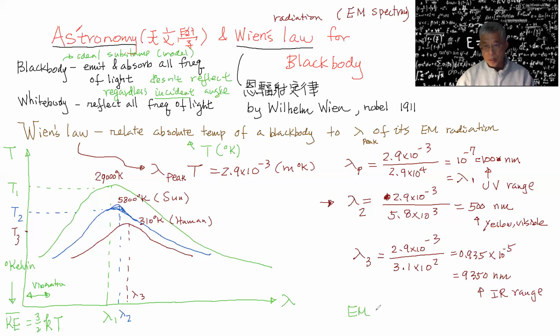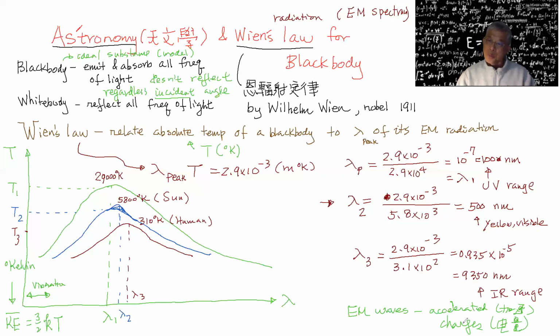Any object can generate EM waves, as long as it has accelerated charges, 加速的, 电量 in Chinese, positive and negative.